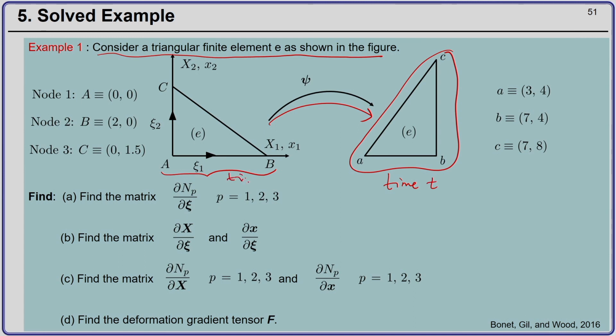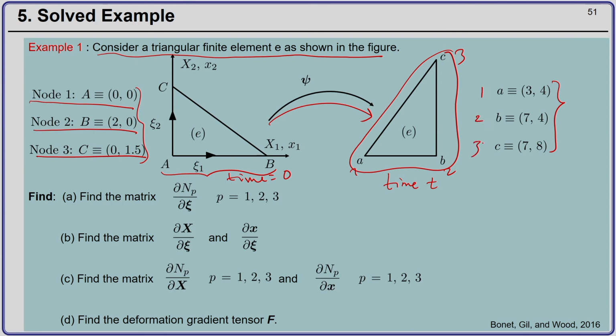So, this say maybe this is at time 0. Okay. And now, the nodal position of node A, B and C are given here before the deformation, and after the deformation, the nodal positions A, B, C of node 1, 2 and 3.